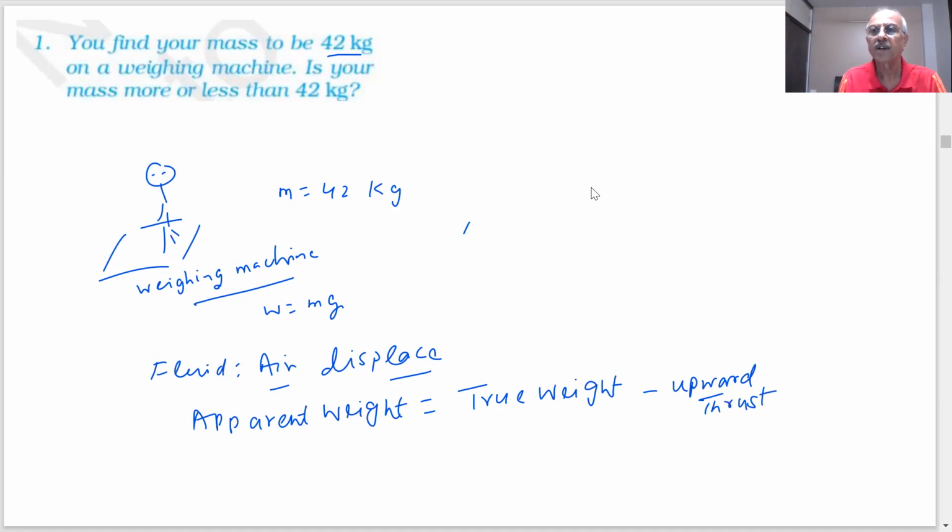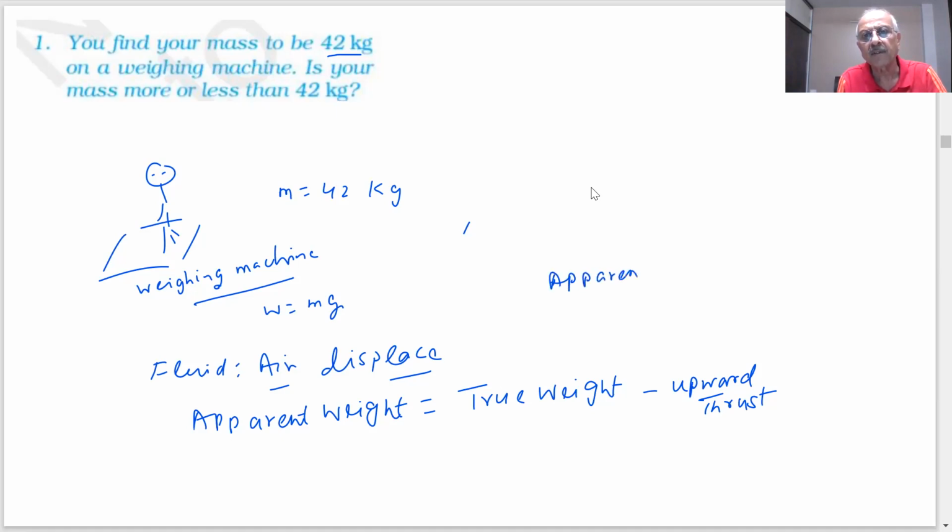This upward thrust is responsible for the value you get on the weighing machine, because weight is directly proportional to mg. We consider that to be our weight, as weighing machines are calibrated for that. So what you are measuring is not the true weight but the apparent weight, and it is always less than the true weight. Got it?